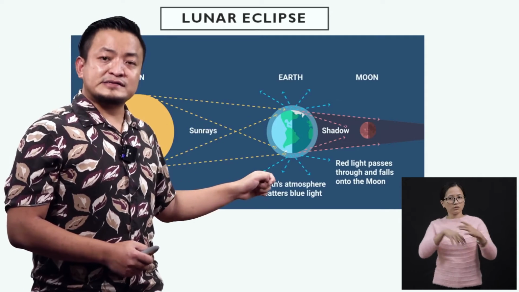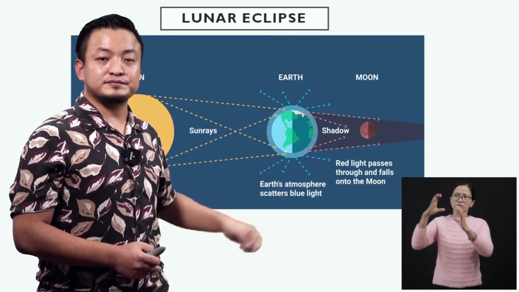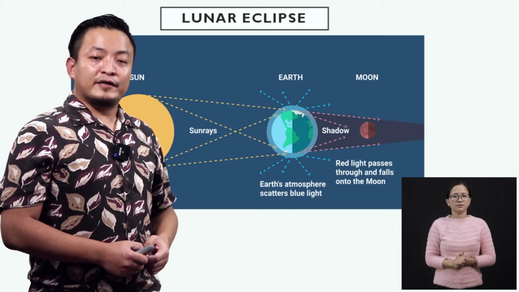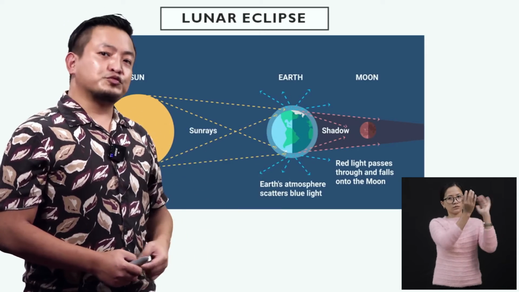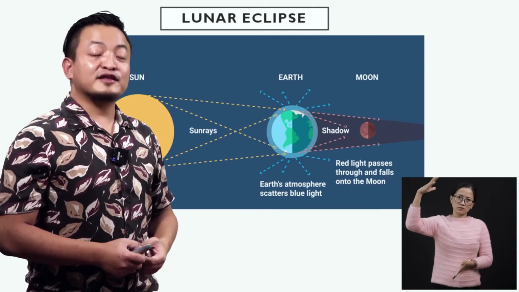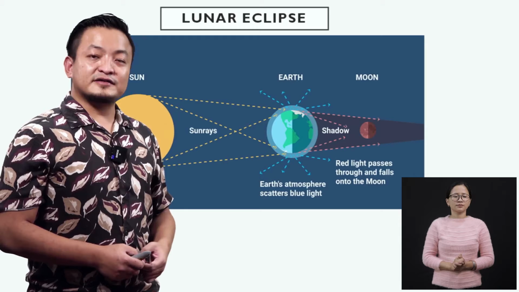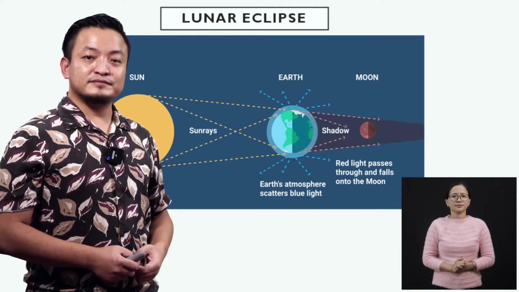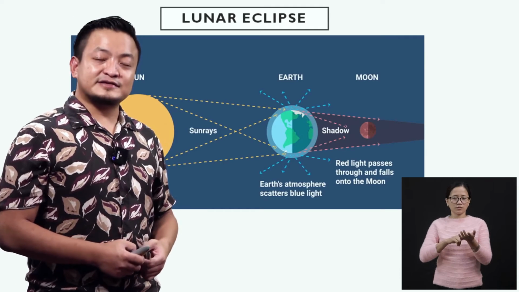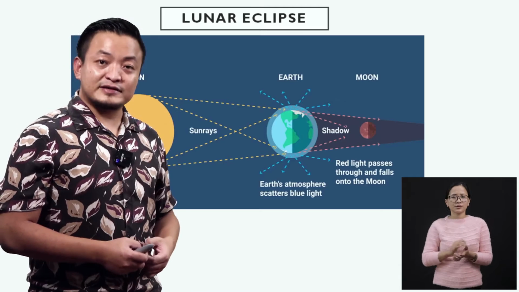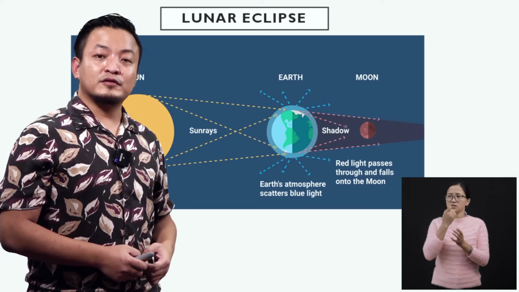Now, this takes place when we get to see the full moon, when the moon is full. Now, in this case, students, we will see that the earth is between the sun and the moon. Okay? The Earth is between the Sun and the Moon. So students, now you know when a lunar eclipse takes place. It occurs when the Moon passes through the shadow of the Earth.